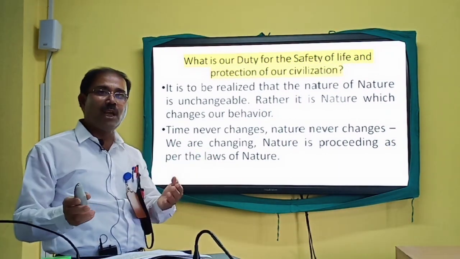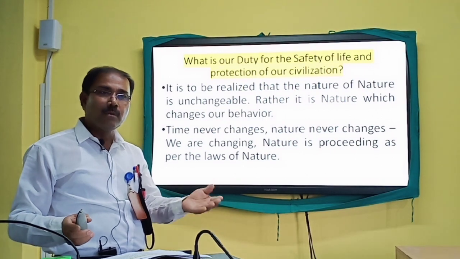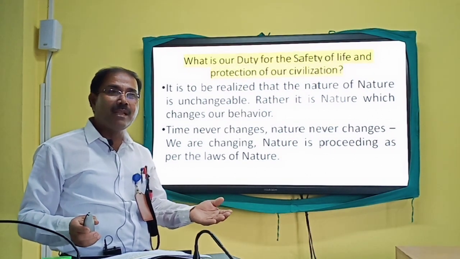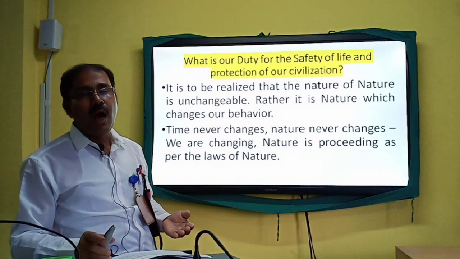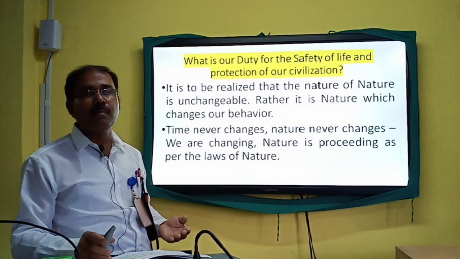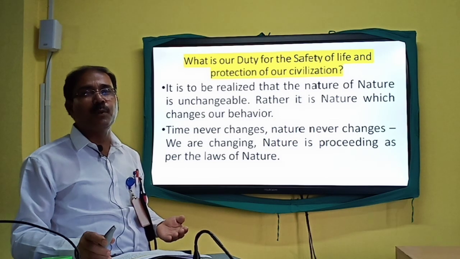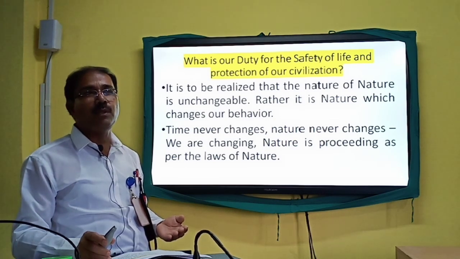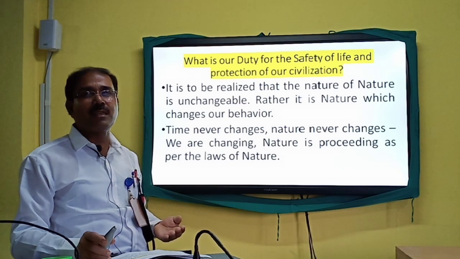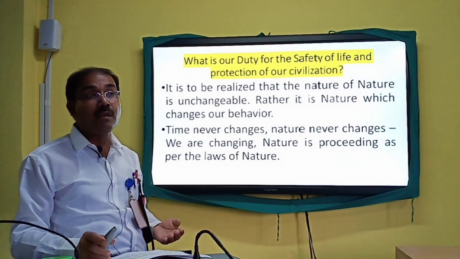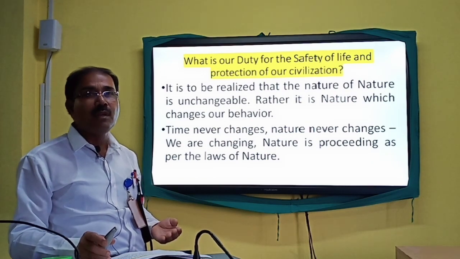Think about yourself. Go back to your life, towards your infancy, when you were a child, how you behaved. When you became grown up, what were the demands of your life, and how you started to utilize nature, how you started to behave towards nature. And at this moment also, think yourself how you are depending on nature for your existence.